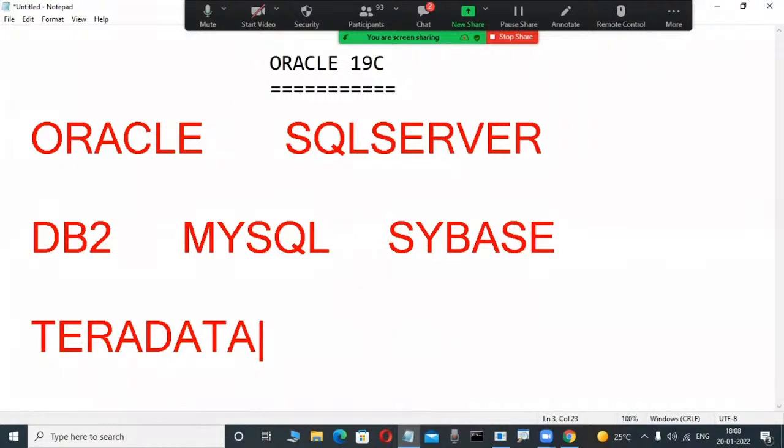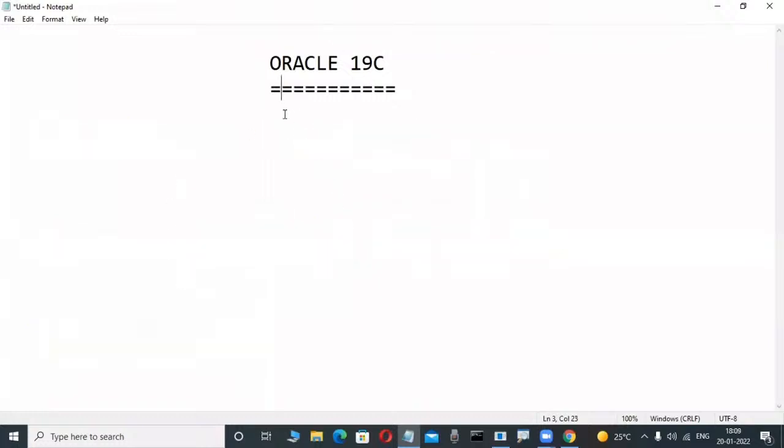SQLite is a database product. Like this, so many database products are there from different companies. That's why Oracle is one of the popular database products.